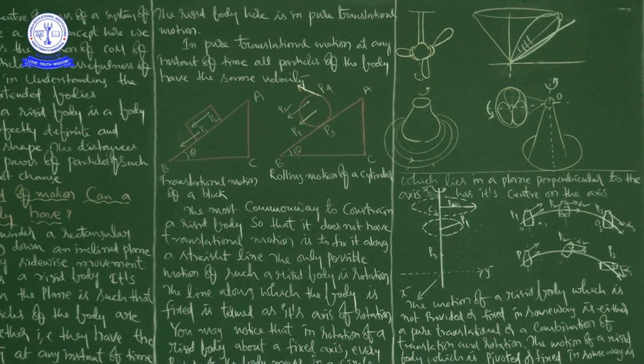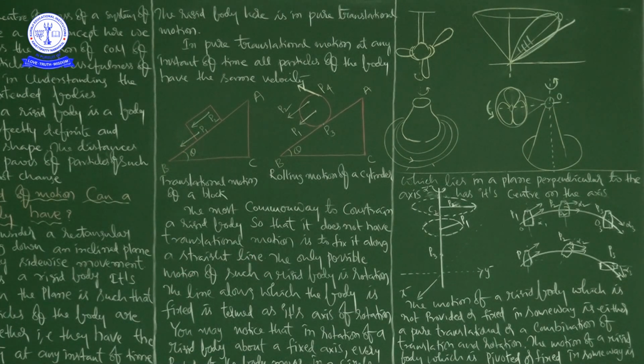In order to understand this, we are going to take a rigid body which cannot have translatory motion. The most common way to constrain a rigid body so that it does not have translational motion is to fix it along a straight line.